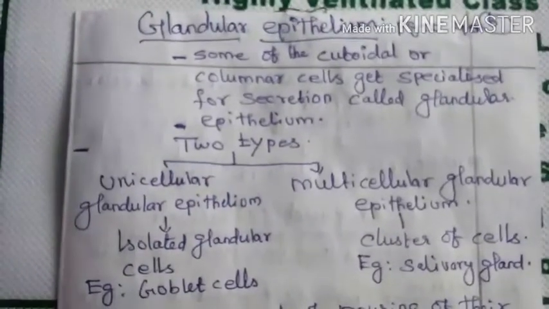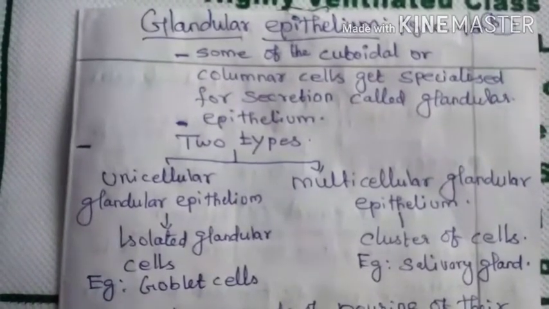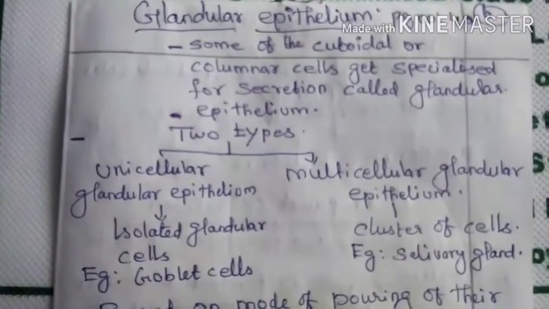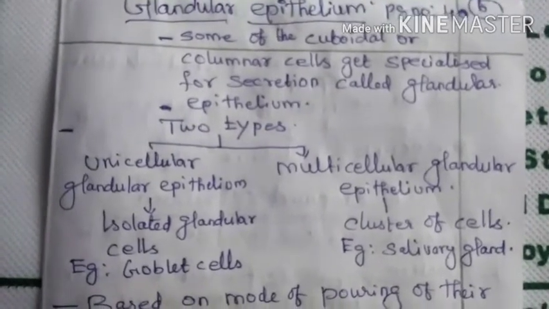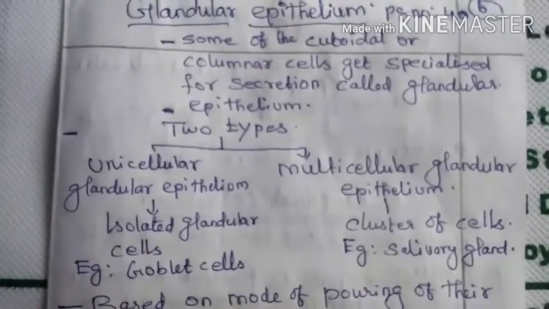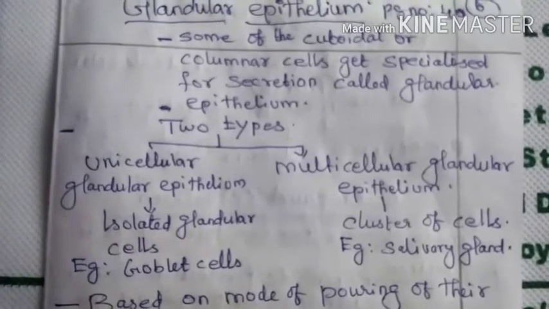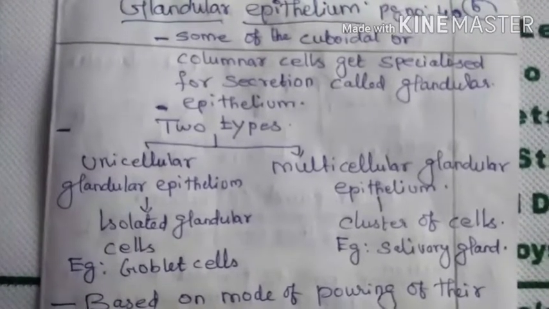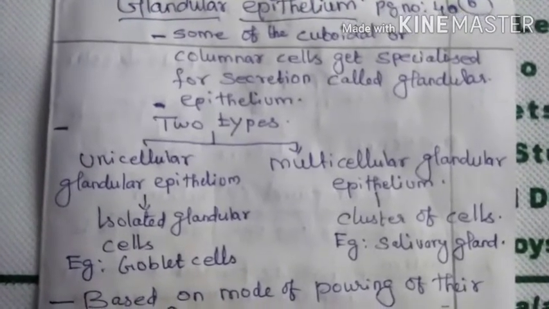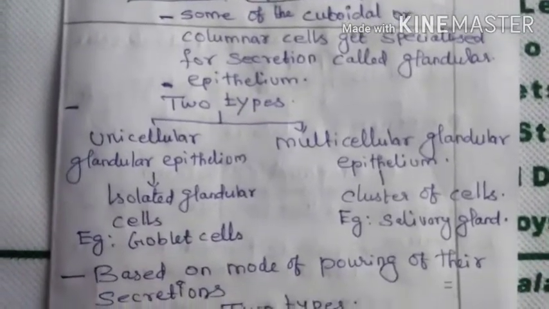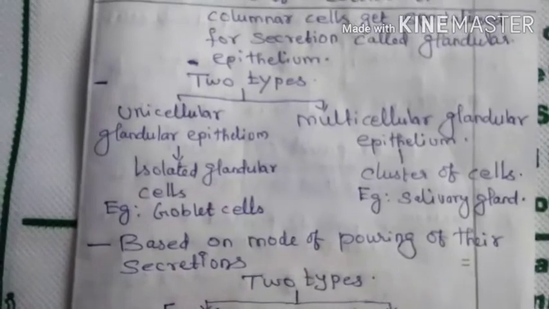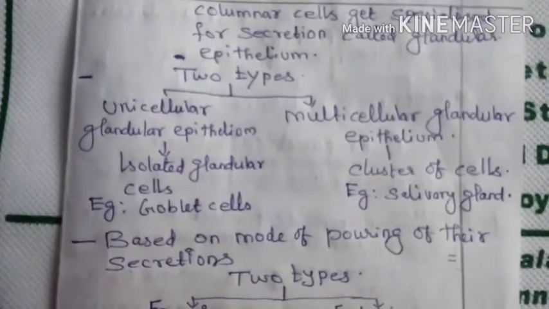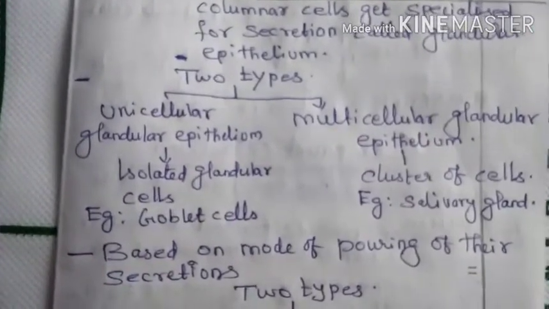So next discuss glandular epithelium, page number 40. Some of the cuboidal or columnar cells get specialized for secretion, called glandular epithelium. Glandular means secretion. There are two types of glandular cells: first, unicellular glandular epithelium, and another, multicellular glandular epithelium.